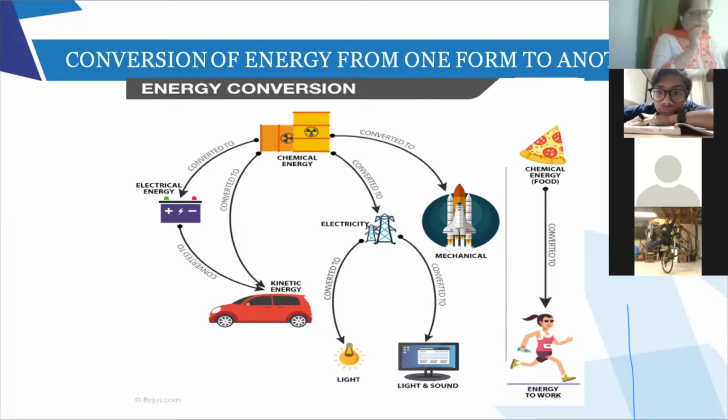Question number 24. Can you see 24? Energy exists in several forms and can change from one form to the other. Just take a pen in your hand and write the answers, and we will discuss all the answers. Now the first one, unwinding of a watch spring. You are winding the watch, and the spring is getting wound. Now slowly as the spring unwinds, your watch will start functioning. So unwinding of a watch spring, which energy is converted to which energy?